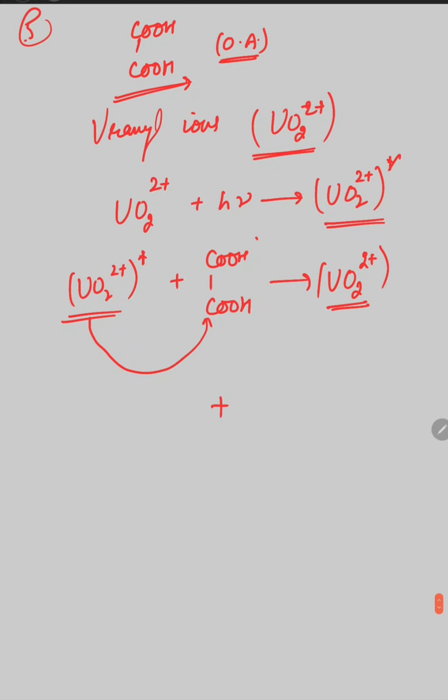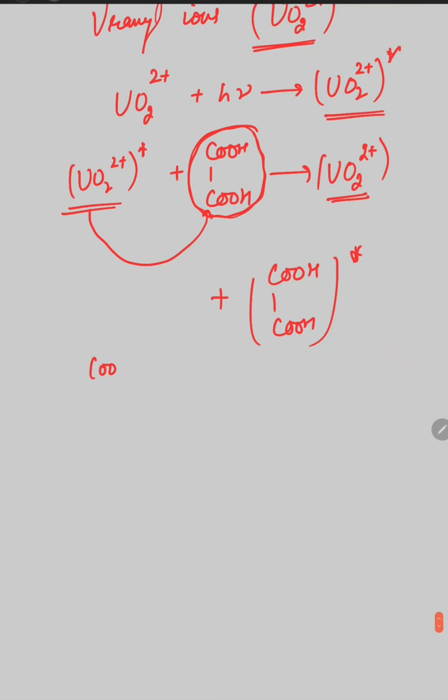And the excited molecules of oxalic acid are formed. These excited molecules of oxalic acid decompose to carbon dioxide plus carbon monoxide plus water.